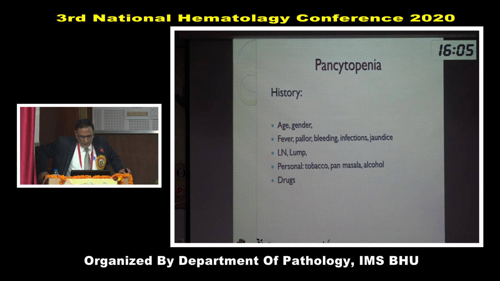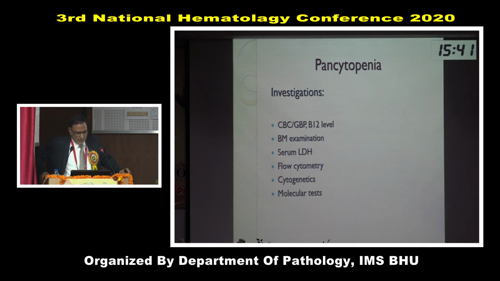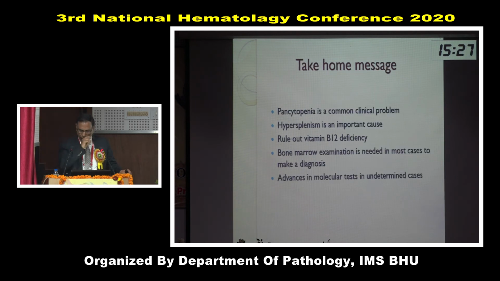So for clinicians, finally, if a patient presents with pancytopenia, age is important, gender, history of fever, pallor, bleeding, infection, jaundice, lymphadenopathy, hepatosplenomegaly. Personal history is very important for tobacco, pan masala, alcohol and drugs. Examination for anemia, jaundice, rashes, lymph nodes, liver and spleen, and these are the investigations: CBC, general blood picture, B12 level, bone marrow examination, serum LDH, flow cytometry for PNH, cytogenetics, and molecular tests.